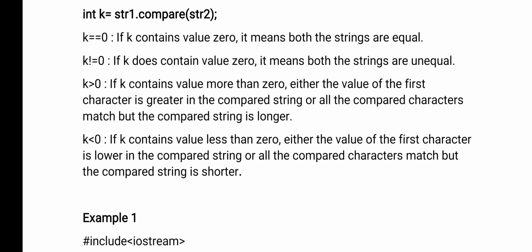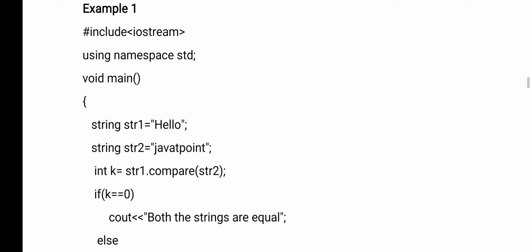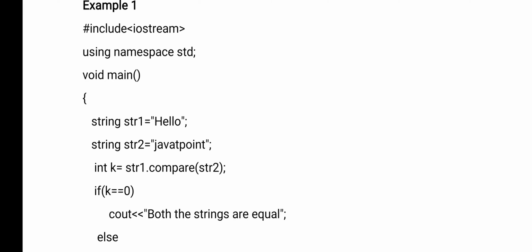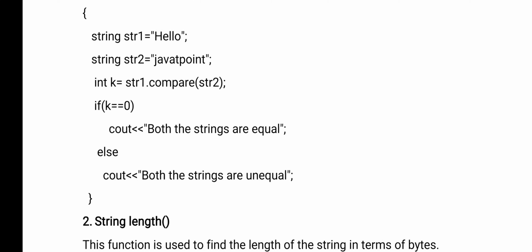Whatever result you get, we store it in a variable. You see the example program here. As usual, we include iostream, then the namespace, then the main function. Here you see how many strings are declared? Two strings: str1 equals hello, str2 equals Javatpoint. And I am taking one more variable k.